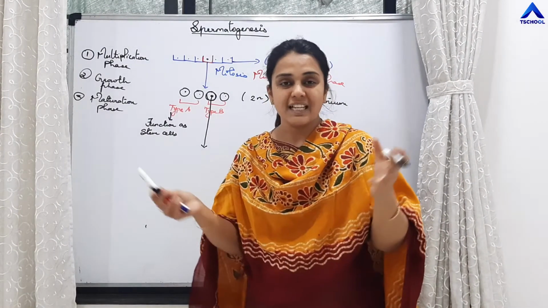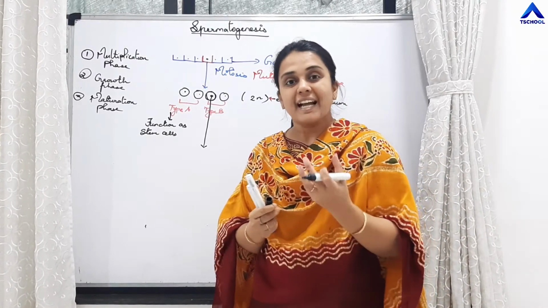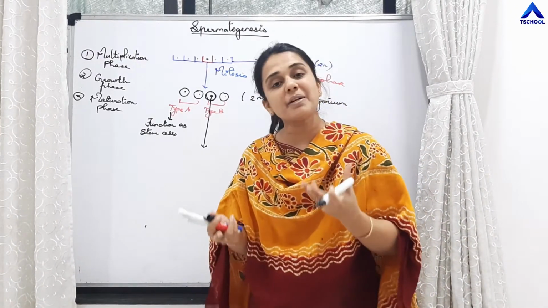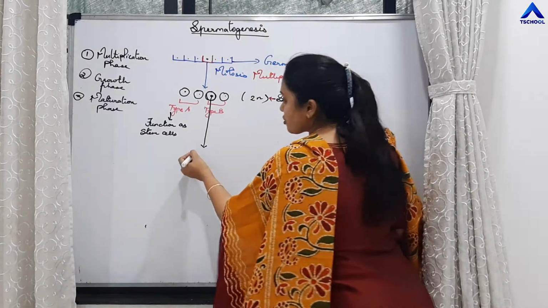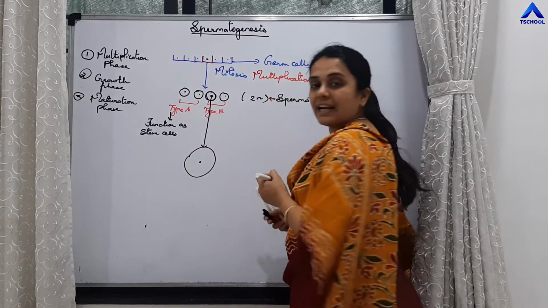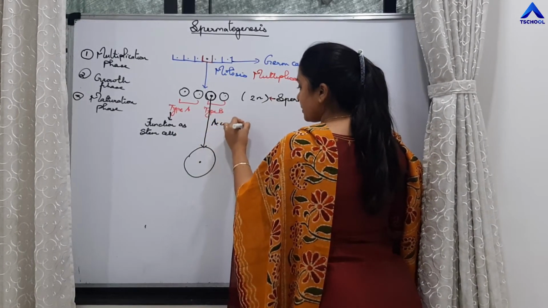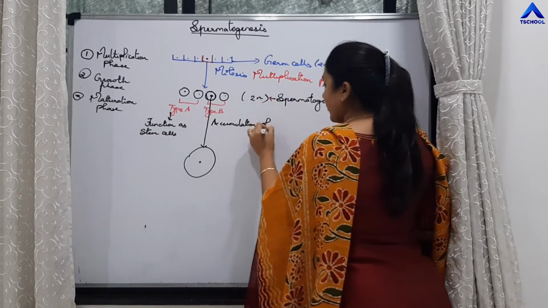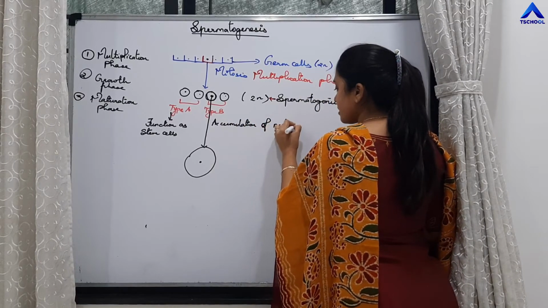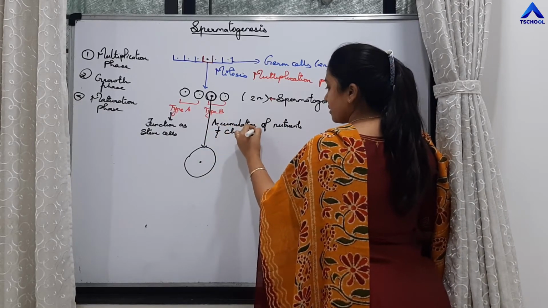Whereas type B spermatogonium undergoes the second phase, that is growth phase. There will be accumulation of chromatin material and nutrients, and it will enlarge in its size. The name itself says growth phase. So this cell enlarges because of accumulation of nutrients and chromatin.